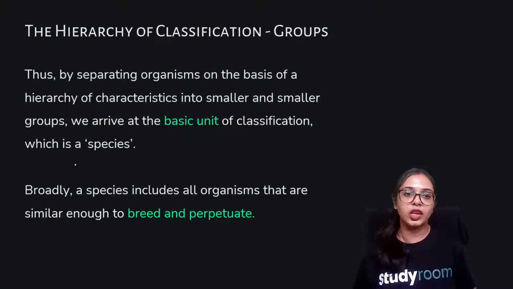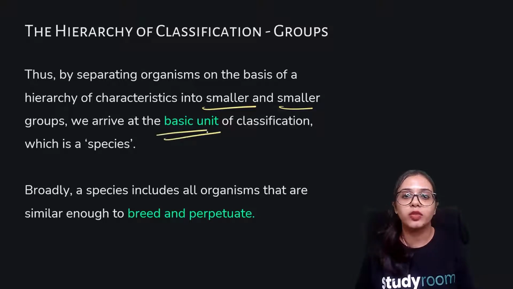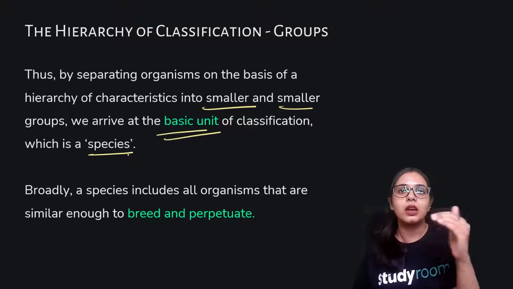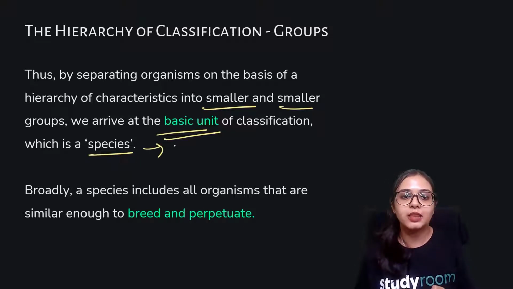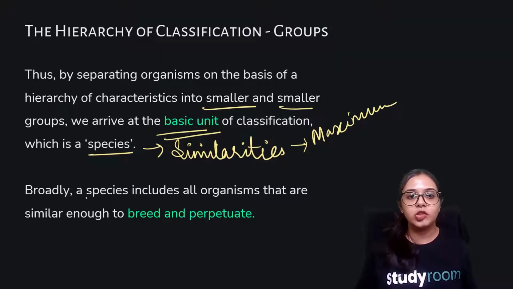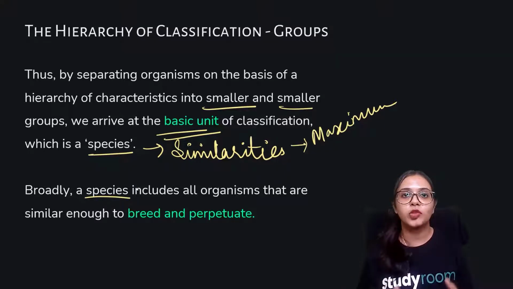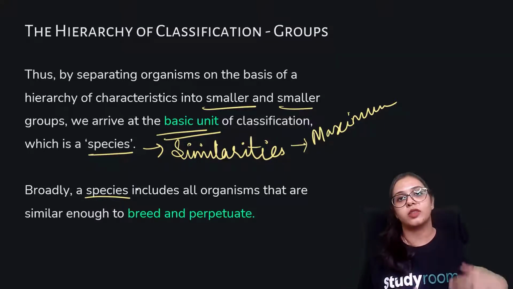The hierarchy of classification: by separating organisms on the basis of a hierarchy of characteristics into smaller and smaller groups, we arrive at the basic unit of classification, that is species. Since we are dividing into smaller and smaller groups, at the species level the similarities between organisms are at their maximum. Broadly, a species includes all organisms that are similar enough to breed and perpetuate. So we club 2 or more species into a genus, 2 or more similar genera into a family, and so on.